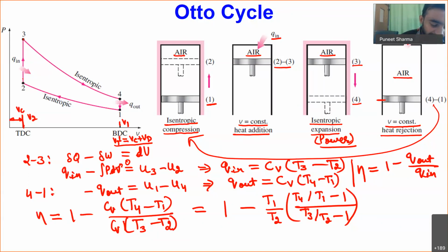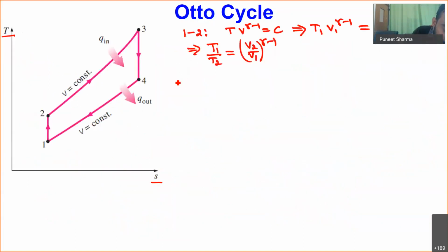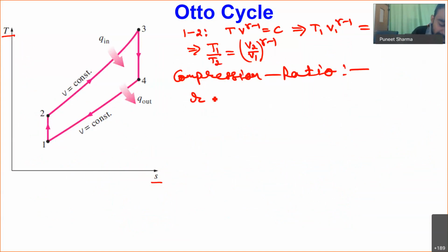Now we define one term for engines, which we call the compression ratio. The compression ratio of the engine is a very important parameter, defined by the symbol R, as the ratio of total volume divided by clearance volume. The total volume is clearance volume plus displacement volume, also called stroke volume or swept volume, divided by clearance volume.